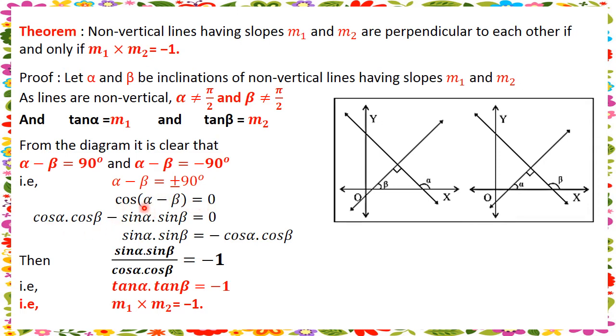Now in trigonometry we have the formula cos alpha cos beta plus sin alpha sin beta is equal to 0. So sin alpha sin beta is equal to minus cos alpha cos beta, that is, cos alpha cos beta is taken to the right. Then divide by cos alpha cos beta: sin alpha sin beta by cos alpha cos beta is equal to minus 1. Then sin alpha by cos alpha is tan alpha, sin beta by cos beta is tan beta, which is equal to minus 1. And tan alpha and tan beta are nothing but the slopes, that is, m1 into m2 is equal to minus 1.